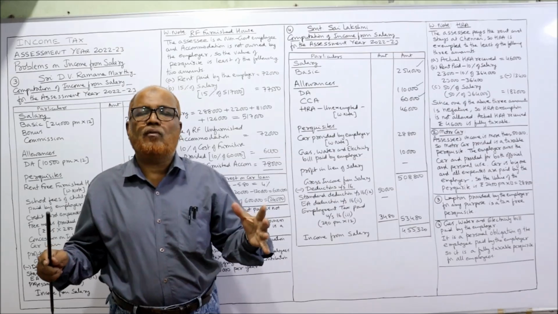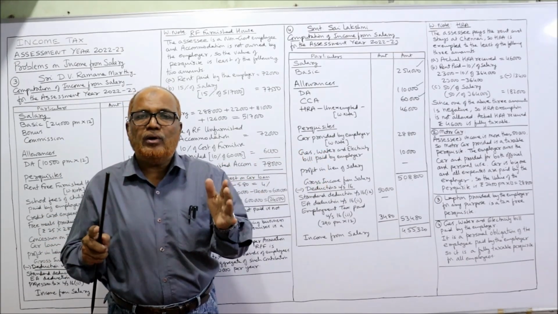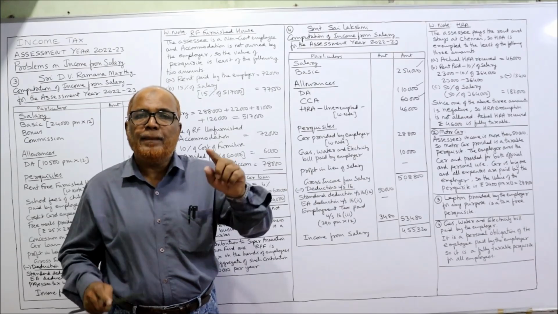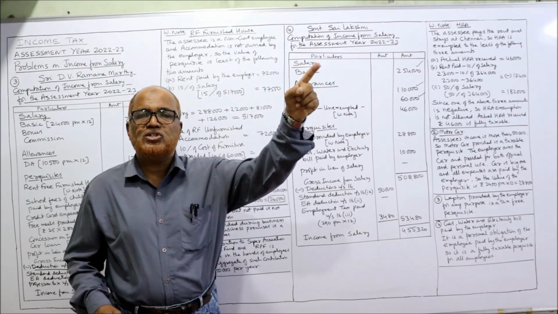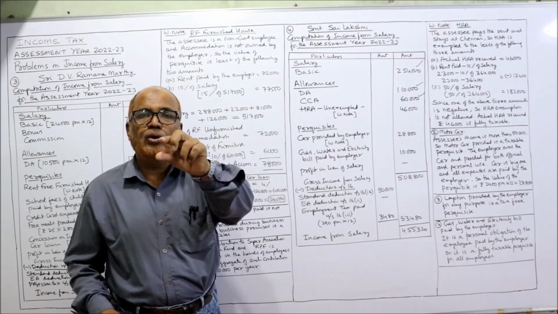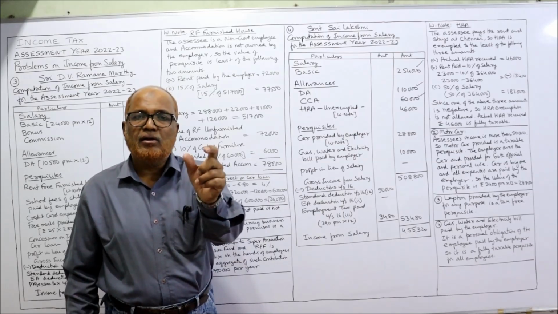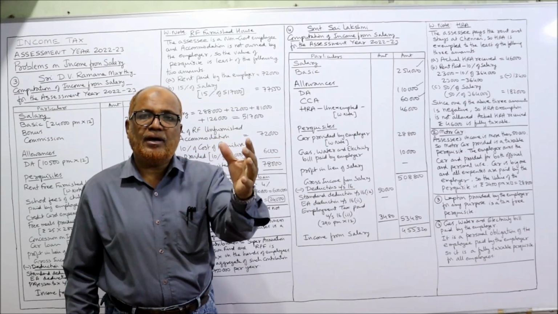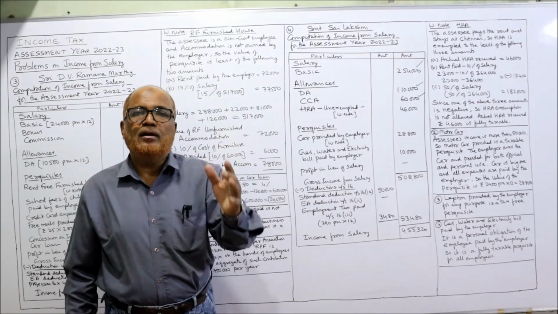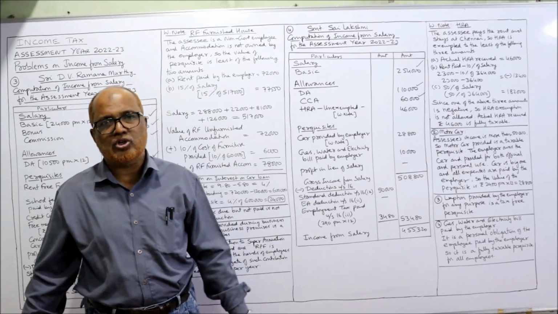All these are the provisions I have already explained in the previous videos. So now if you are finding any difficulty, immediately go to the playlist of my channel. Select the subject income from salary. Under income from salary, you will find allowances. One video is there on HRA. Watch that video on HRA. Definitely you will come to know what are the points regarding HRA exemption.